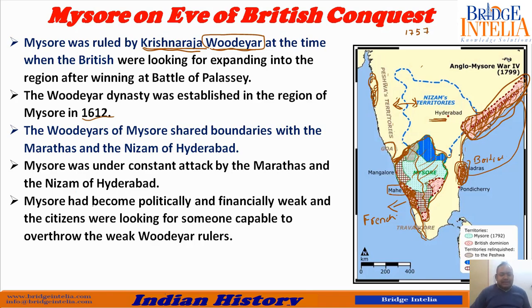So Mysore had become politically and financially weak. Why? Because it was constantly attacked. Sometimes the Marathas used to attack, sometimes the Nizam used to attack. So Mysore had become politically and financially weak, and the citizens were looking for someone capable to overthrow the weak Wodeyar rulers, because this Raja Krishna Raja belonged to the Wodeyar dynasty, who had been ruling for almost 150 years till then. So citizens of Mysore wanted to overthrow the Wodeyar dynasty.